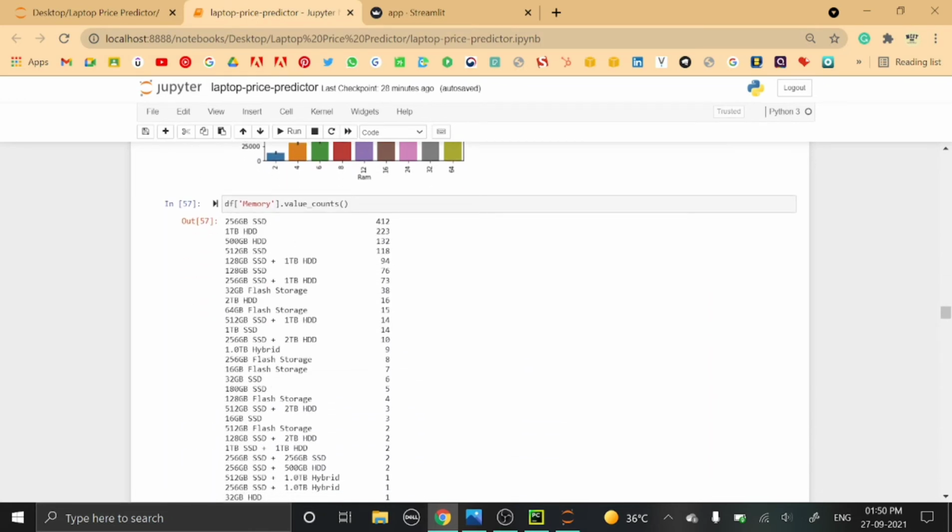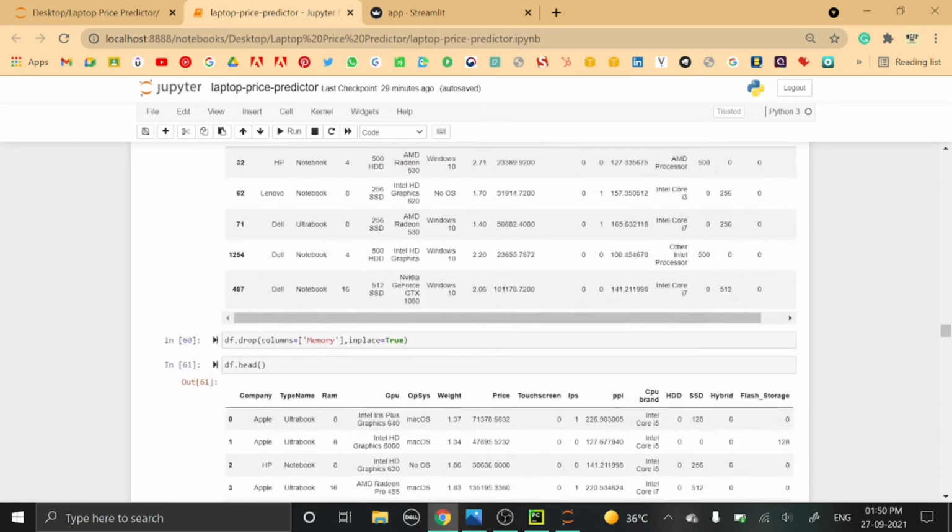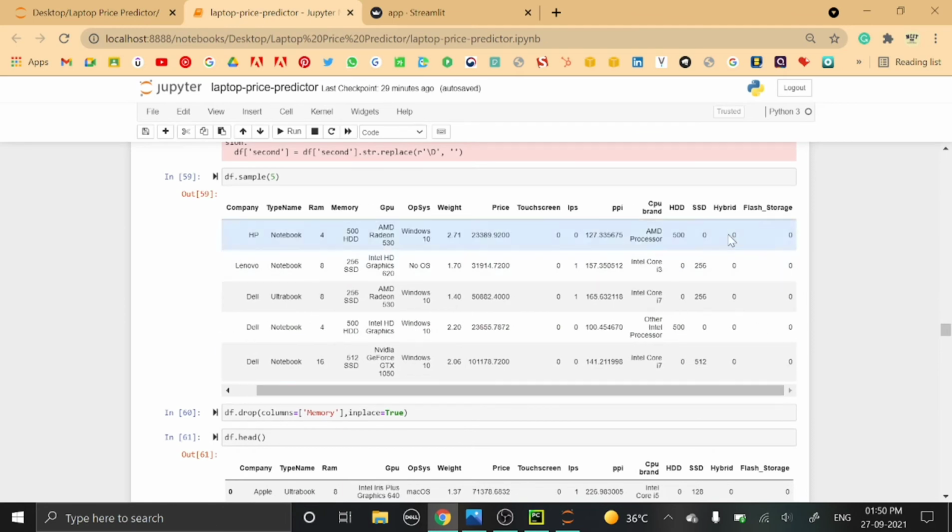Next is the memory. In this column we have many different categories and variations. For example, here we have 500 GB HDD, here we have a combination of SSD and HDD, and here we have flash storage and hybrid also. From this main memory column we have created four columns: HDD, SSD, hybrid and flash storage.